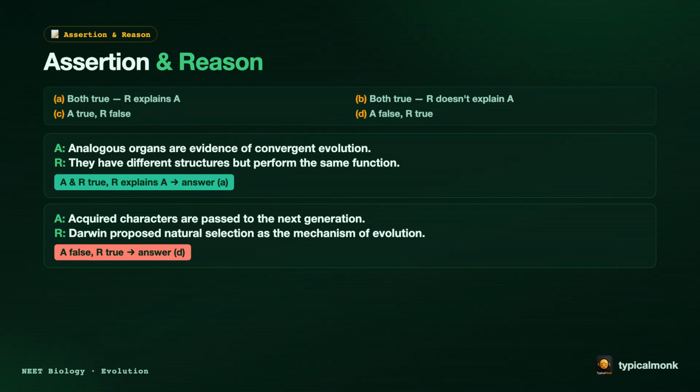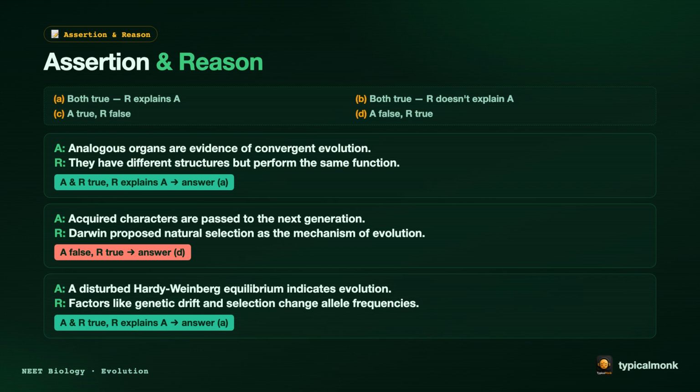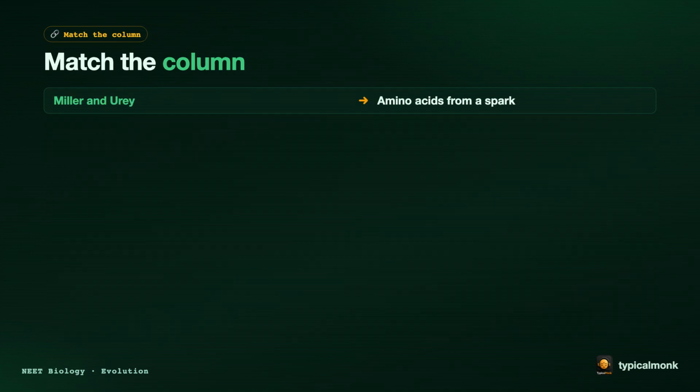Second, assertion: acquired characters are passed to the next generation. Reason: Darwin proposed natural selection as the mechanism of evolution. The assertion is false. The reason is true. The answer is D. Third, assertion: a disturbed Hardy-Weinberg equilibrium indicates evolution. Reason: factors like genetic drift and selection change allele frequencies. Both are true, and the reason explains the assertion. The answer is A.